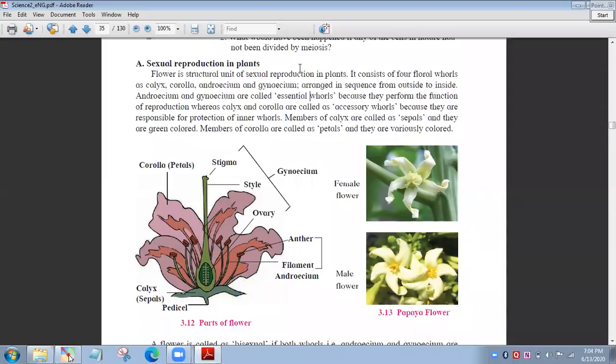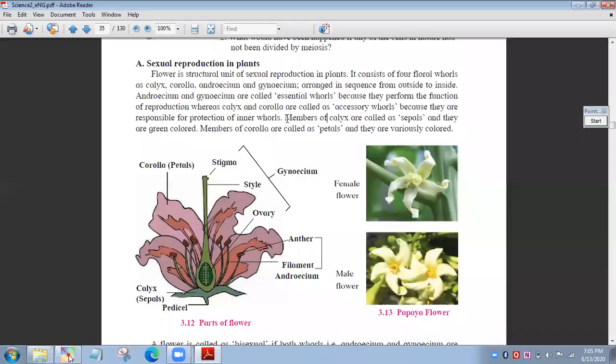No one? It's a flower. Flower is the reproductive organ in the plant.